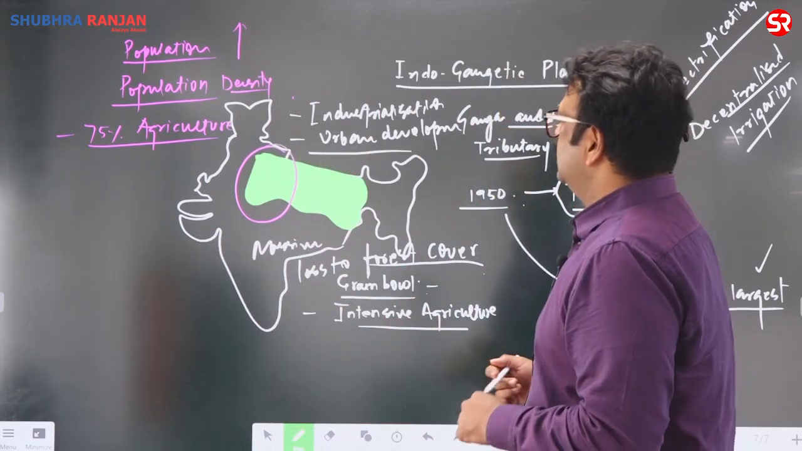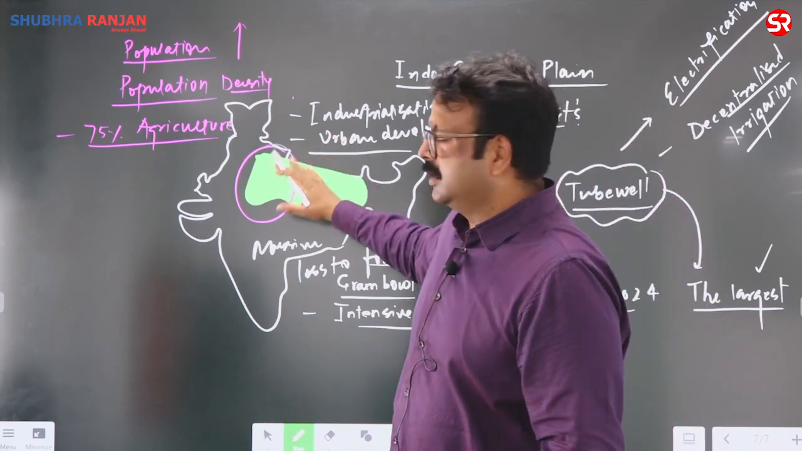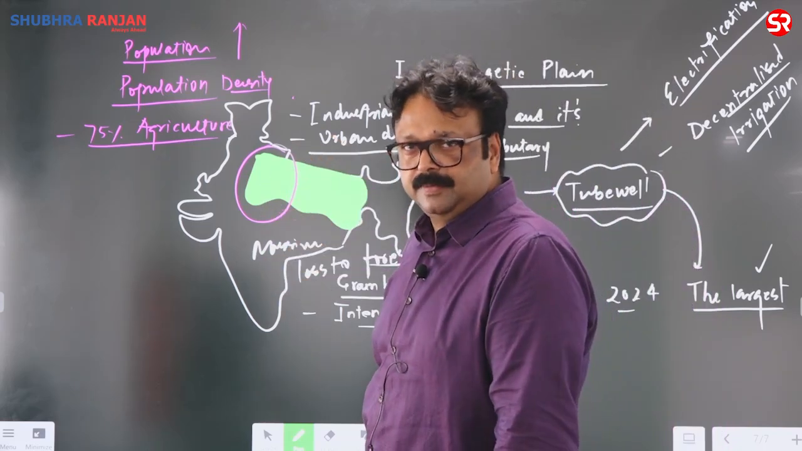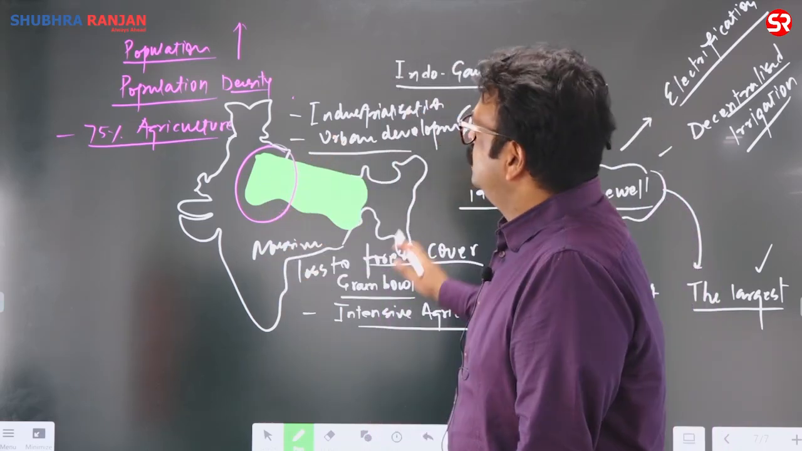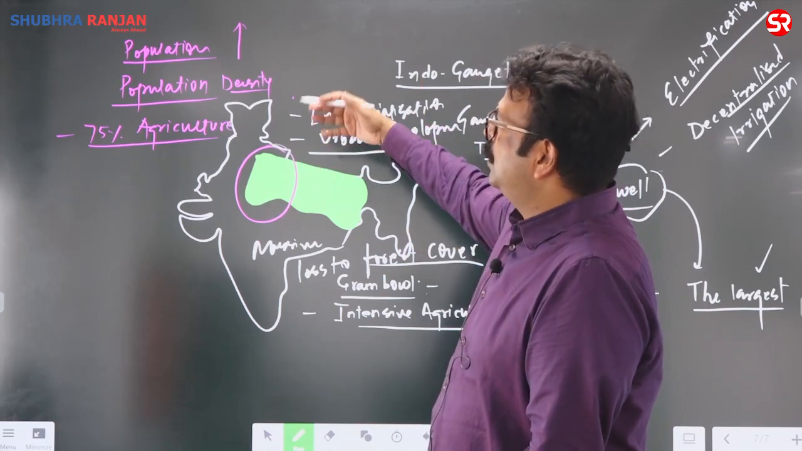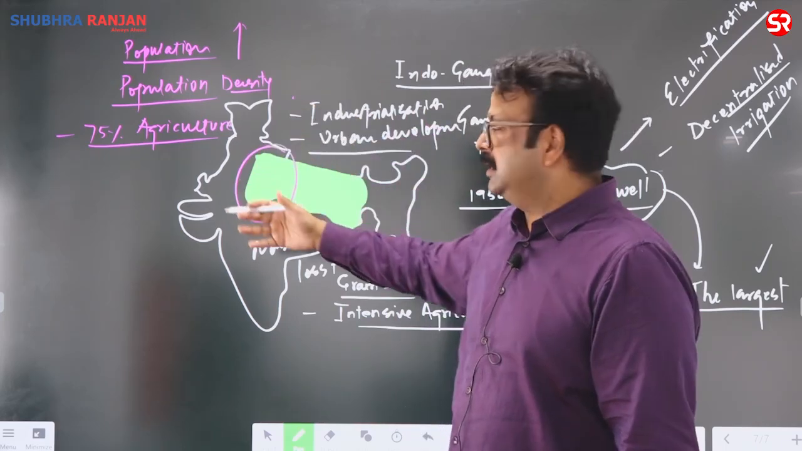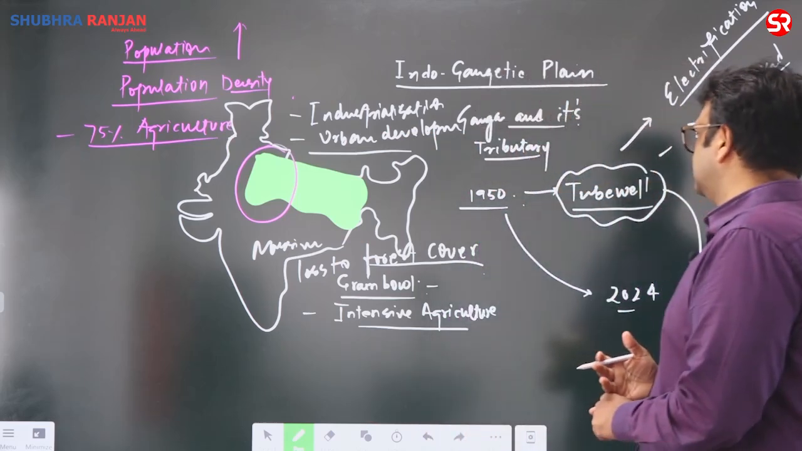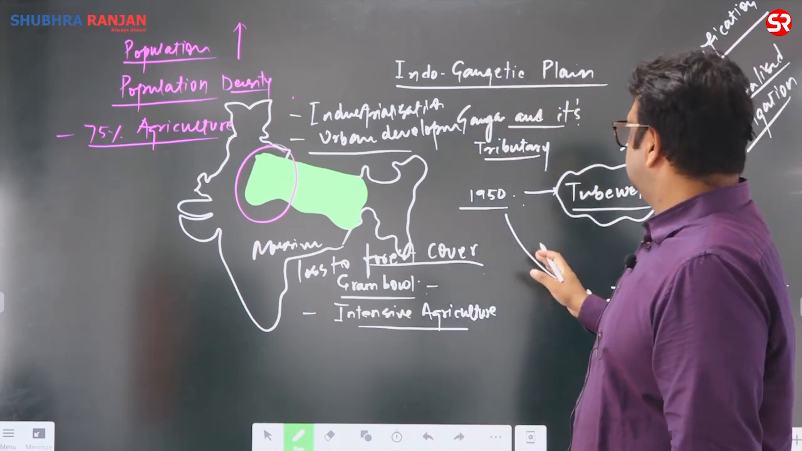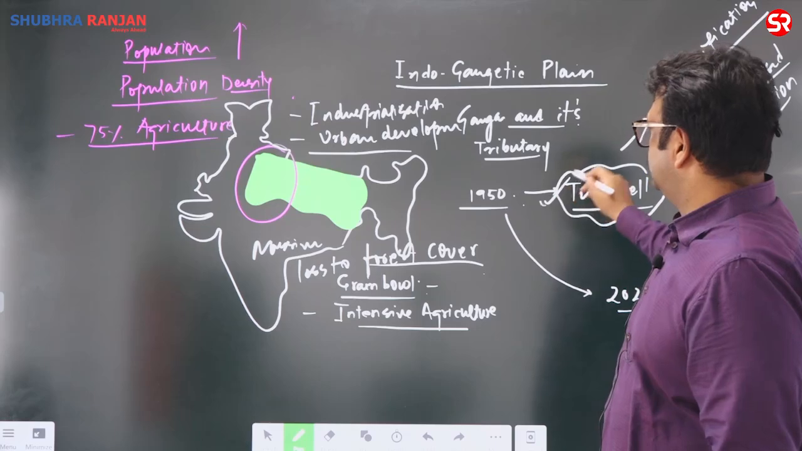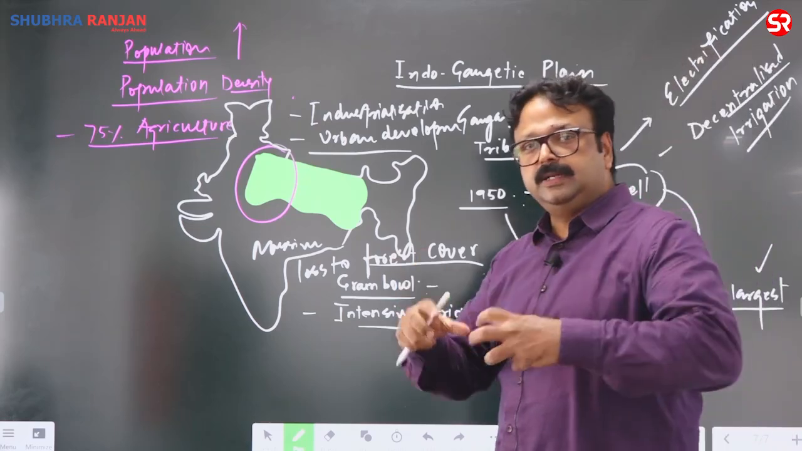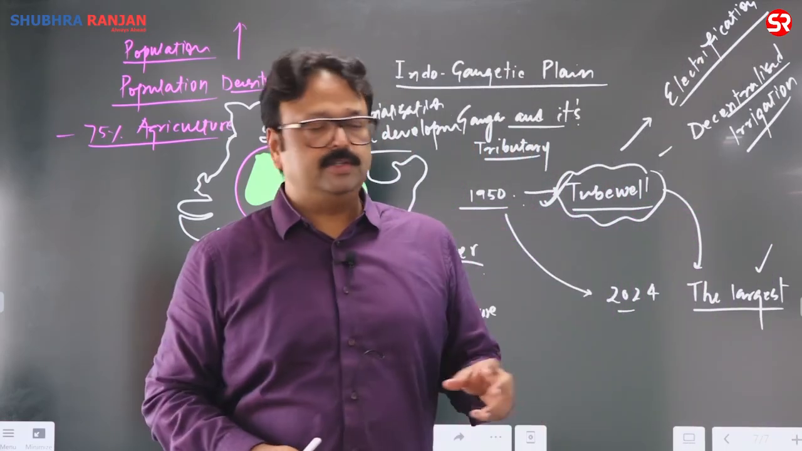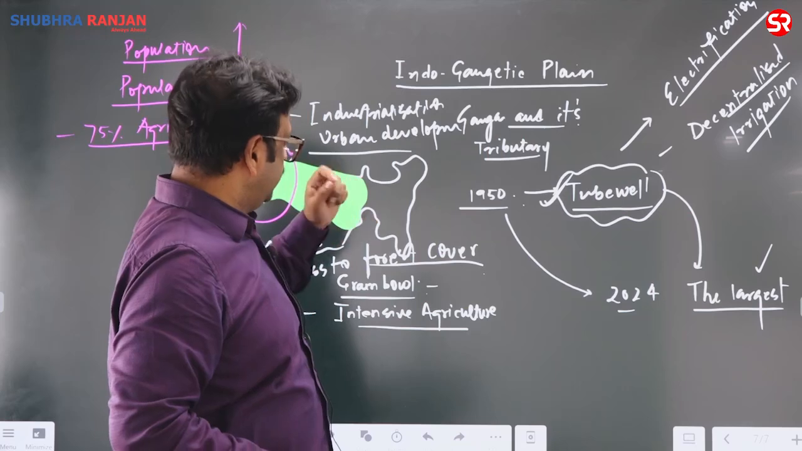And due to that, what happened? This groundwater gradually declined in this area. Okay, so because of the increase in population, population density, intensive agriculture, urbanization, industrialization, as well as deforestation and the huge, massive use of tube wells, this collectively declined the groundwater scenario of this particular region.